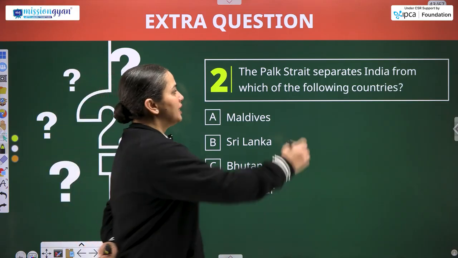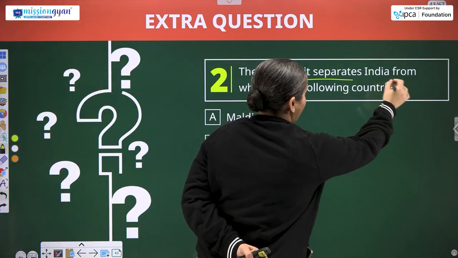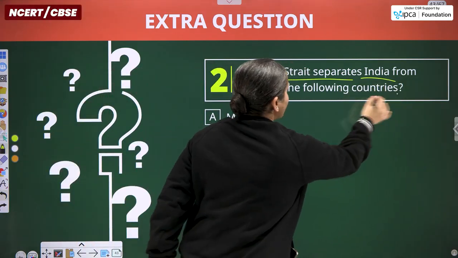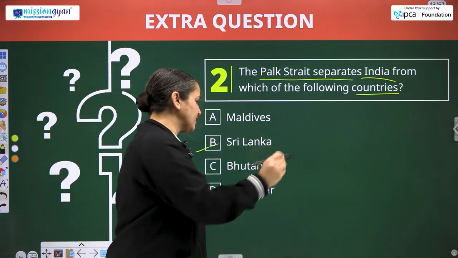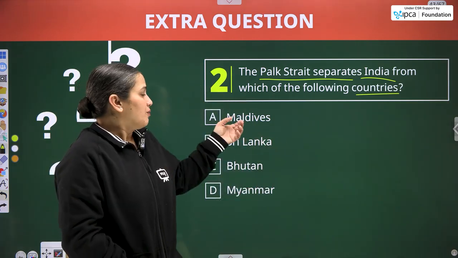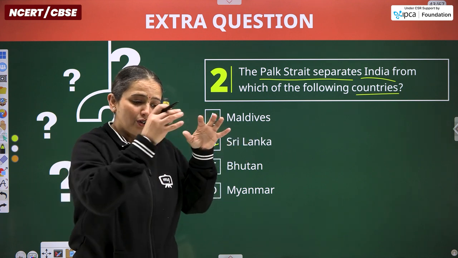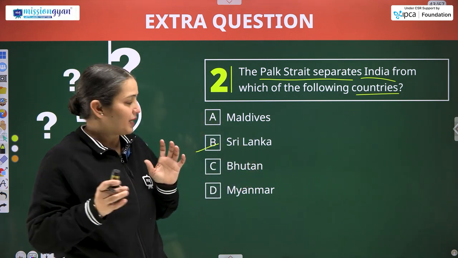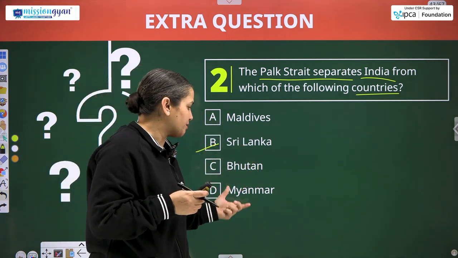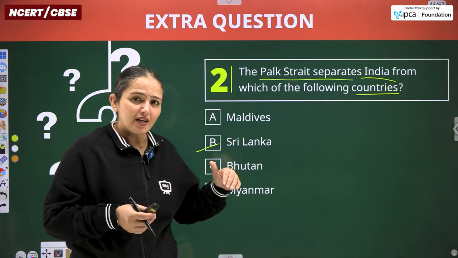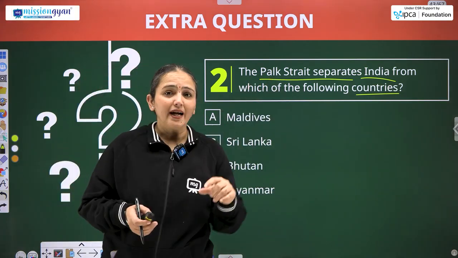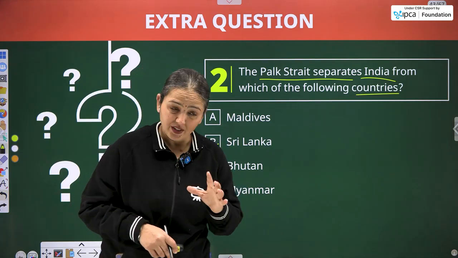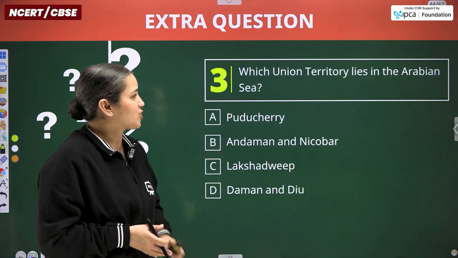Question number 2. The Palk Strait separates India from which of the countries? We have to identify one single nation, and without any doubt that is Sri Lanka, because there is a huge difference between the location of Maldives and the India mainland. Then talking about Bhutan and Myanmar, they are attached through land itself, and here our question is about a strait, which is situated in the water bodies itself. Moving on to the next question.